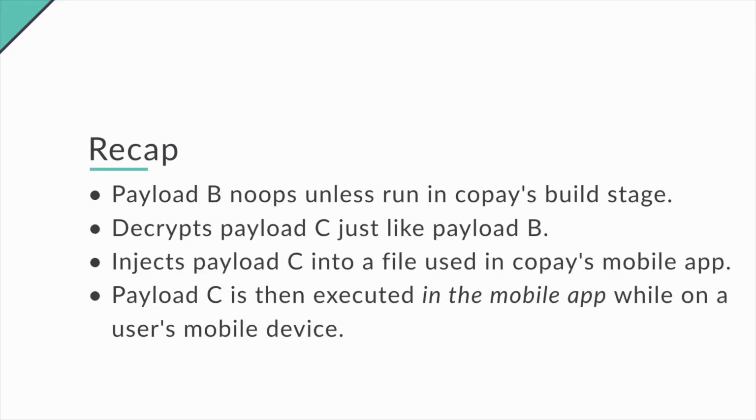All right, recap. Payload B doesn't do anything unless it is in Copay's build stage, building an iOS, Android, or desktop application. It decrypts payload C just like it does payload B. It injects payload C into a dependency that Copay will eventually use. And then payload C is executed in the context of the mobile application on a mobile user's device.